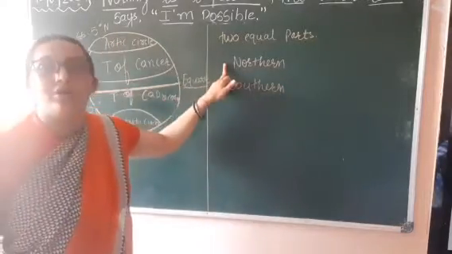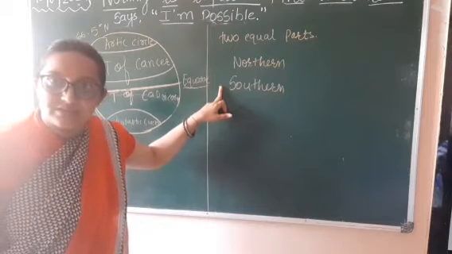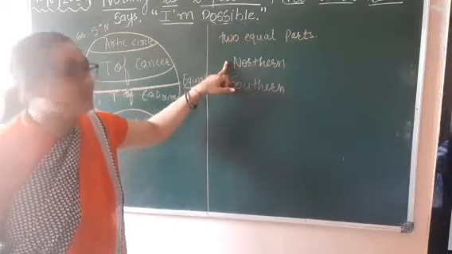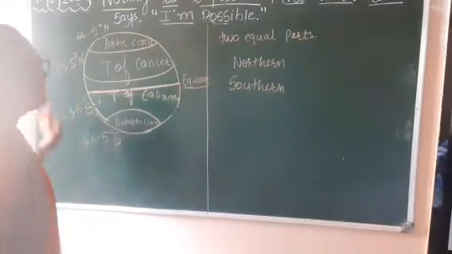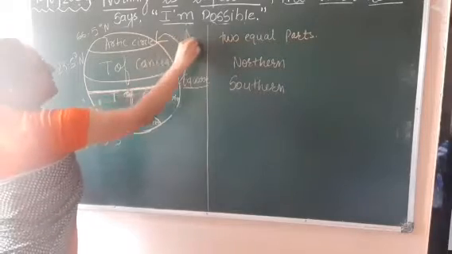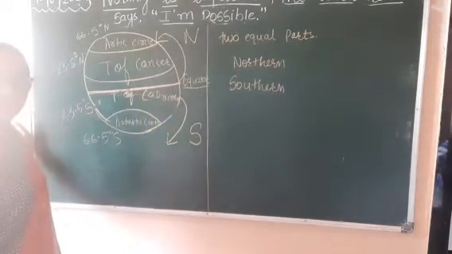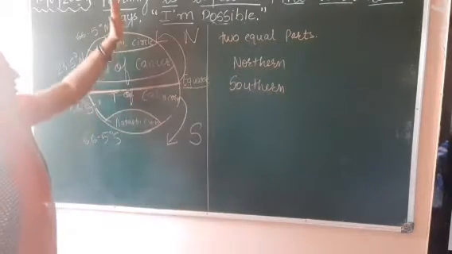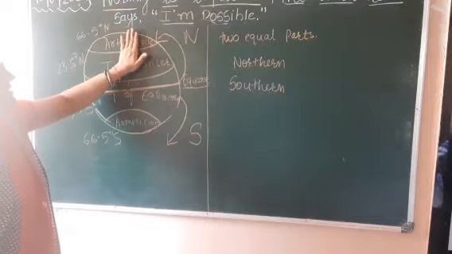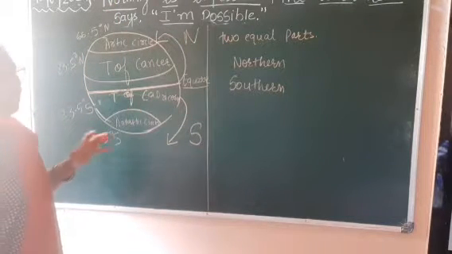One part is the northern hemisphere and another part is the southern hemisphere. So this part is the northern hemisphere while this part is the southern hemisphere, right? Of course, the direction of north is this side, right? So this side is the northern hemisphere and this side is the southern hemisphere. Now students,